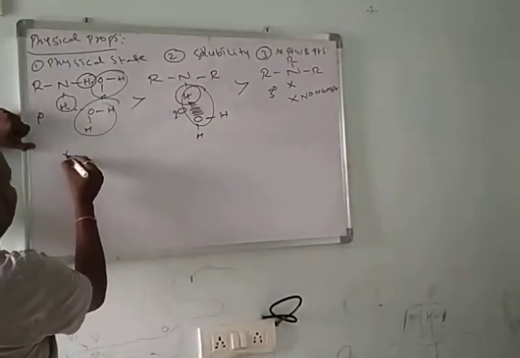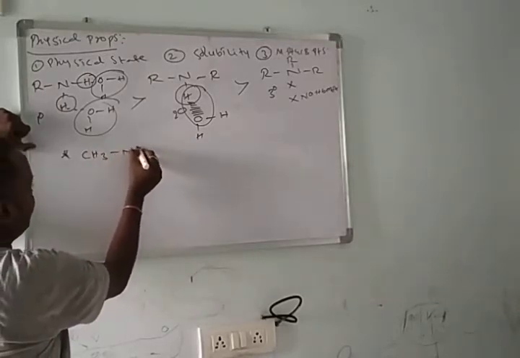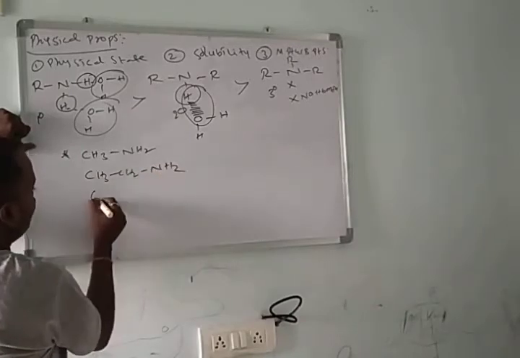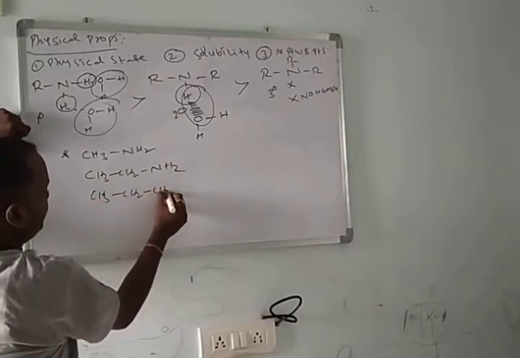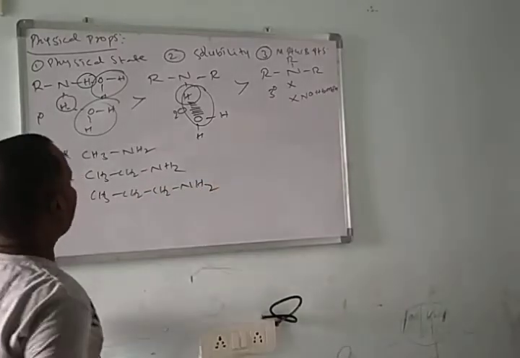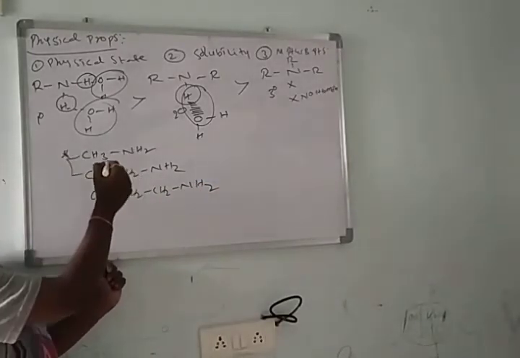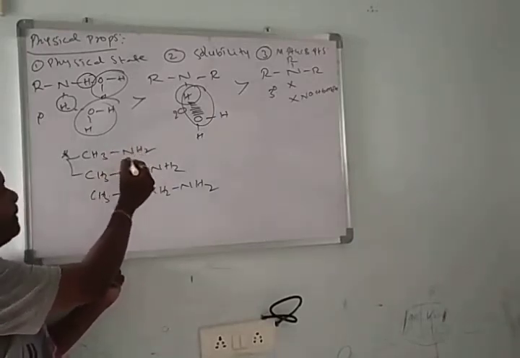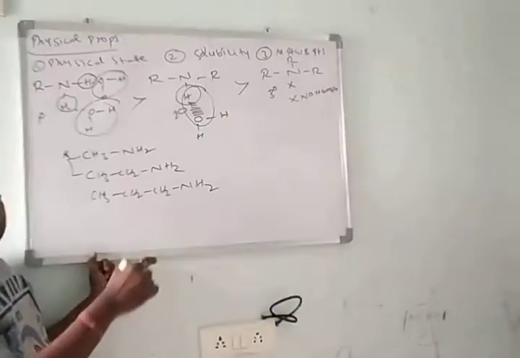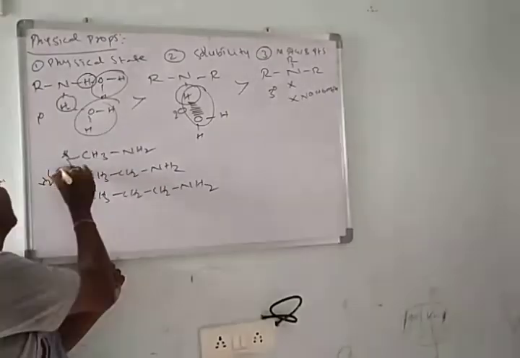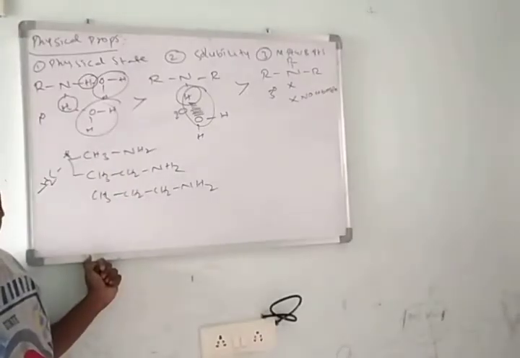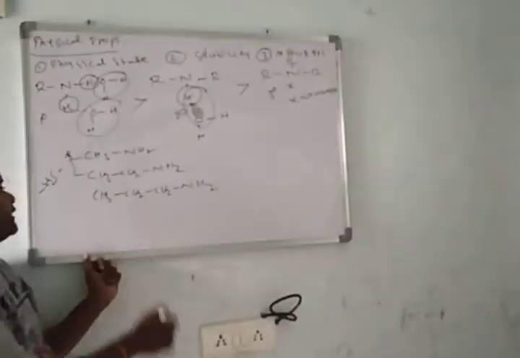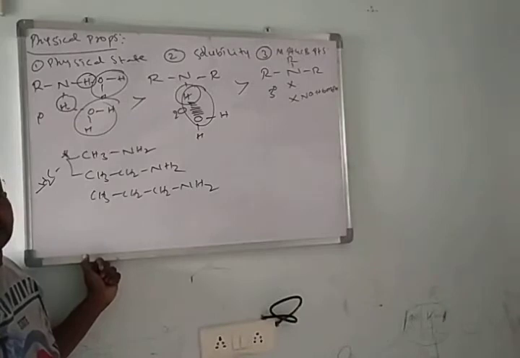Here I am taking different examples. CH3NH2, CH3CH2NH2, CH3CH2CH2NH2. Here methylamine, ethylamine, propylamine. Methylamine and ethylamine differ by only one CH2 group. Molecules which differ by a CH2 group are called a homologous series. Those molecules present in a series are simply considered a homologous series.